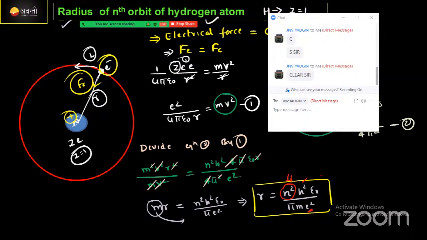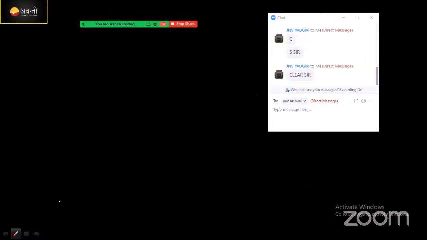All are constants. Hence we can substitute the values of all these and calculate the numerical value. I'm going to write this on the next page. Look here. Actually we got the equation r is equal to n square h square epsilon naught divided by pi m e square.